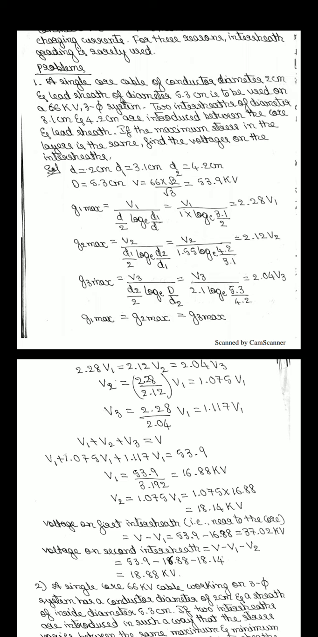Next, substitute V2 and V3 in V1 plus V2 plus V3 equals V, so that you can find the V1 value. After getting V1, substitute it to find V2, and you will get V2 as 18.14 kilovolt. The voltage on the first intersheath, near the core, is V minus V1, that is 37.02 kV. The voltage on the second intersheath is V minus V1 minus V2, which is 18.88 kV. Thank you.